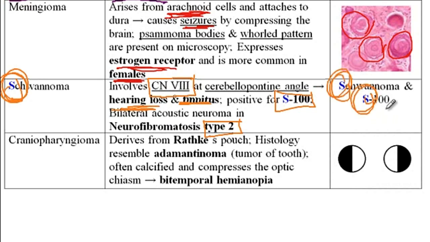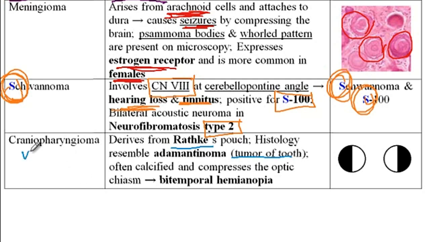The next and final brain tumor is the craniopharyngioma, which derives from the Rathke's pouch, which is an ectodermal outpouching at around 3 to 4 weeks of gestation that gives rise to the primitive oral cavity. And then on histology of these tumors, you will see the adamantinoma, which is a tumor of the tooth. One important characteristic of this type of tumor is that it's calcified and it compresses the optic chiasm, as a consequence of which it will cause bitemporal hemianopia. So on the visual field, the patient cannot see the temporal side of the eye.